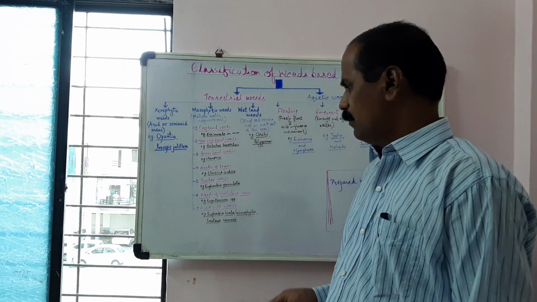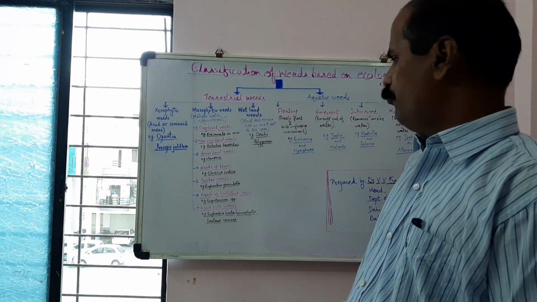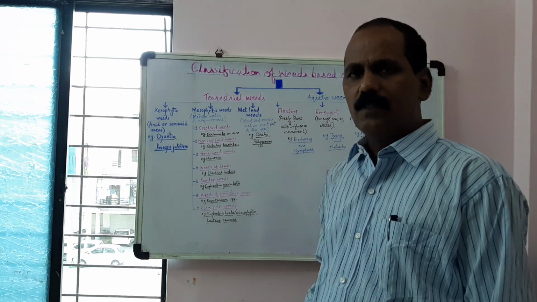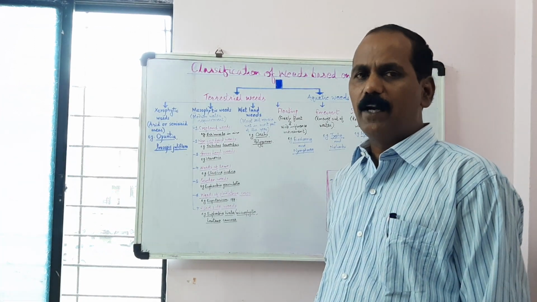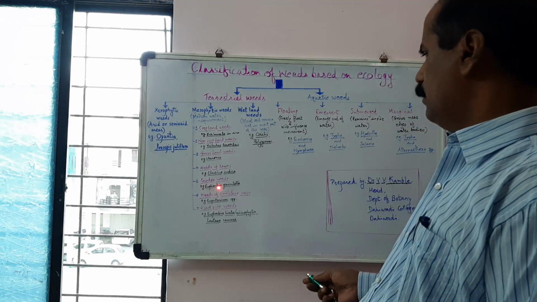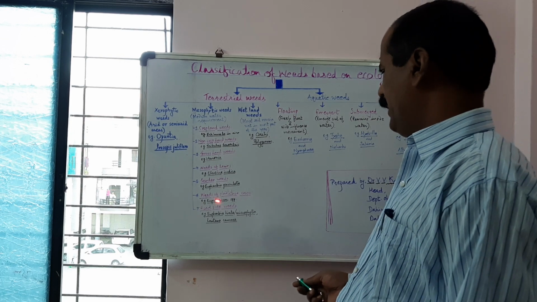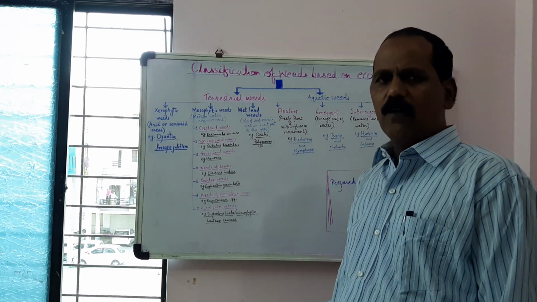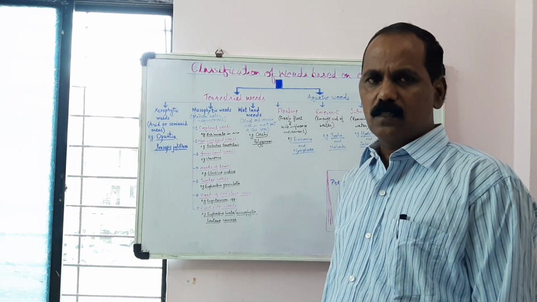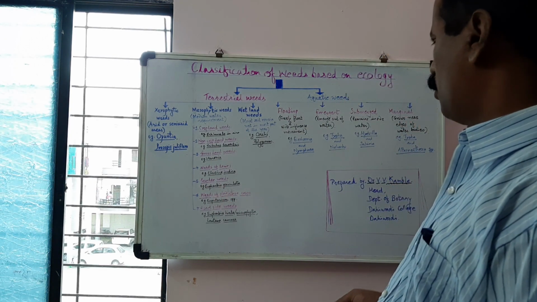The fifth one, garden weeds, and Euphorbia geniculata is the dominant weed species generally observed in gardens. Next is weeds of plantation crops, and we have Eupatorium species found abundantly in plantation crops.